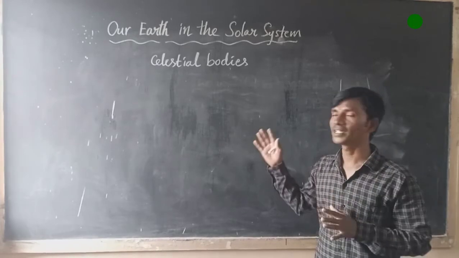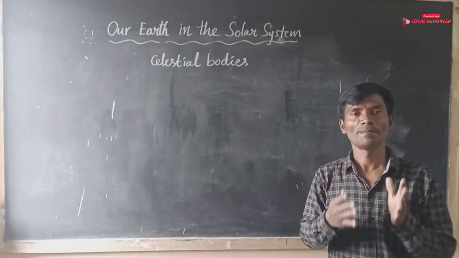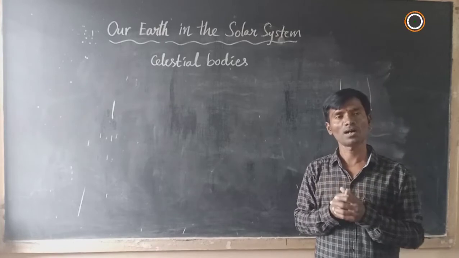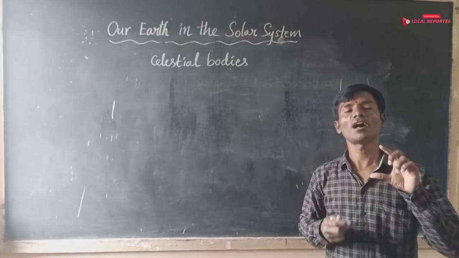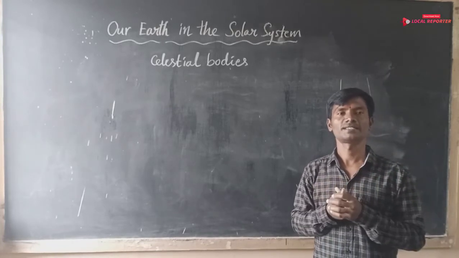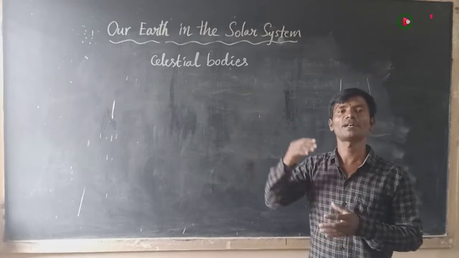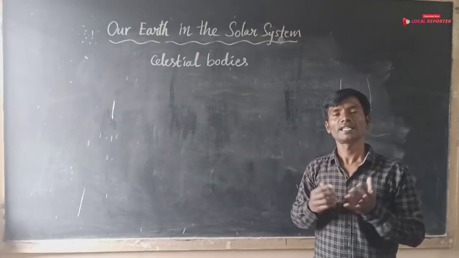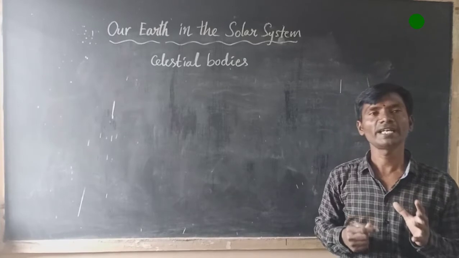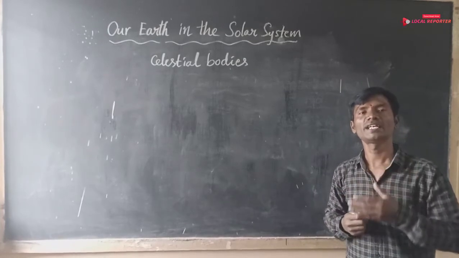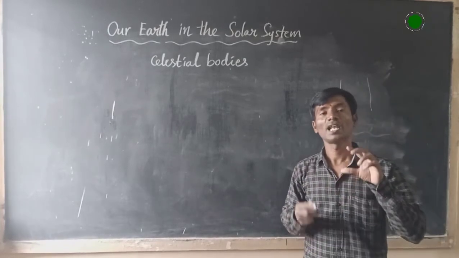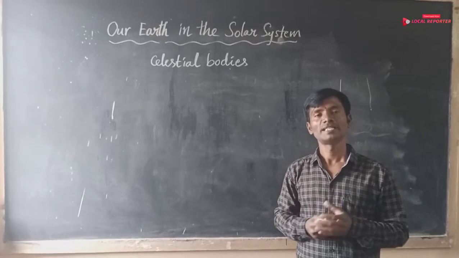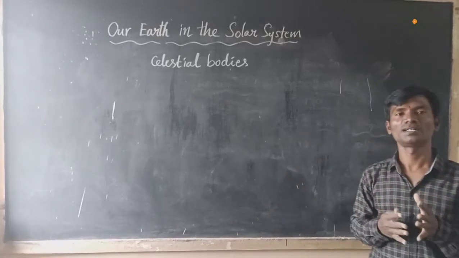These celestial bodies are called stars.